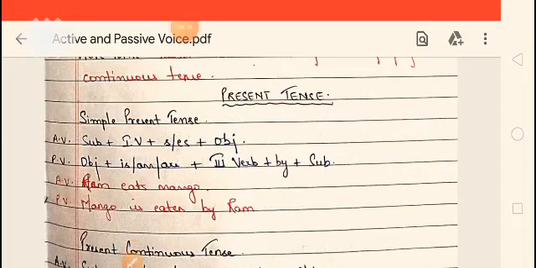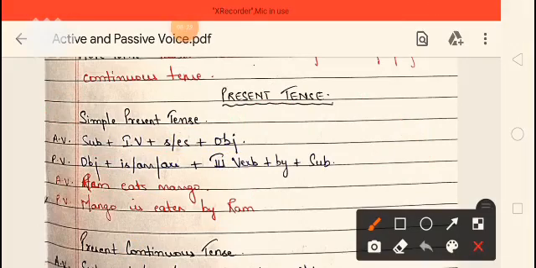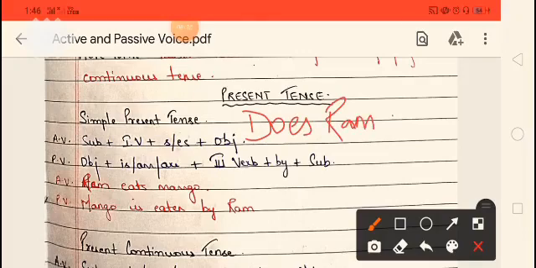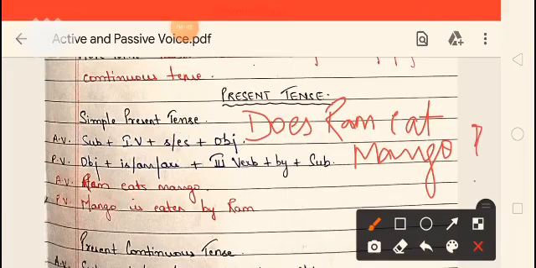Now, suppose the sentence is an interrogative sentence. The interrogative structure is do or does. As Ram is singular, we'll use does. Does Ram eat mango? Suppose this is your sentence. You have to convert it into passive voice. So what will be the answer?